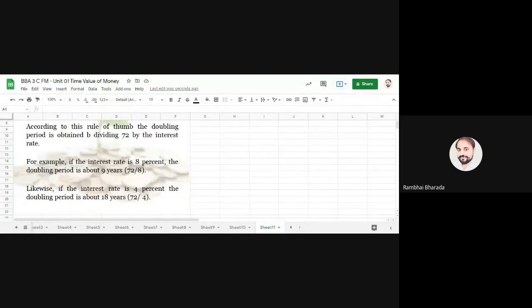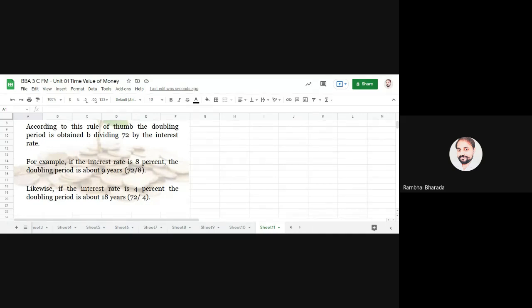Suppose, for example, if we have an interest rate of 8%, 72 divided by 8, you will get one particular number, 9. So it means if you invest any amount at the 8% interest rate, it will take 9 years to double the amount. Whether it is 1 lakh, 5 lakh, 10 lakh, or 20 lakh. Are you getting my point? So simple is that.